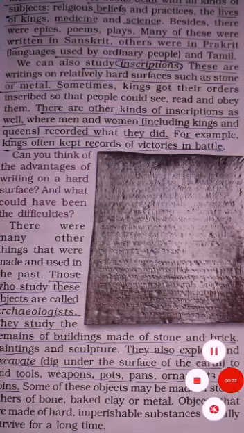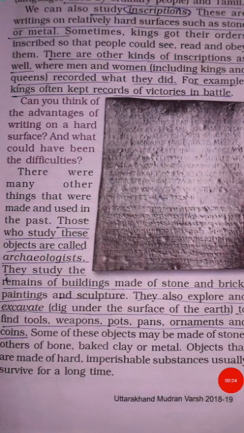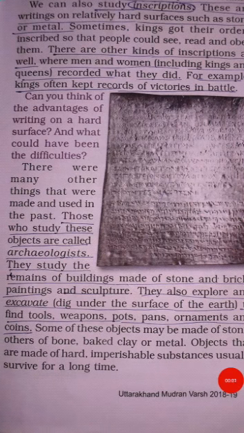Besides manuscripts and inscriptions, there were other things which were used to study the past. Those who studied these objects are called archaeologists. What are the things archaeologists study? They studied remains of buildings made of stones and bricks. They also studied paintings and sculptures. What are sculptures? These are the statues made by men.